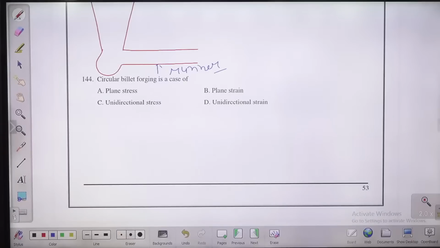Next question, circular billet forging is a case of what? Plane stress, plane strain, unidirectional stress, unidirectional strain. I will answer this question at a later stage.